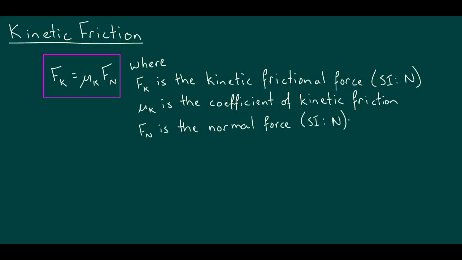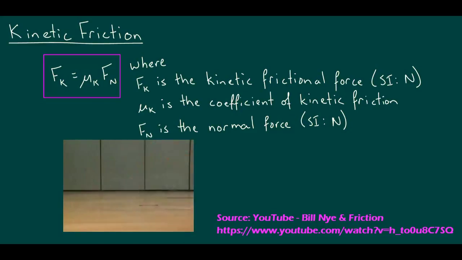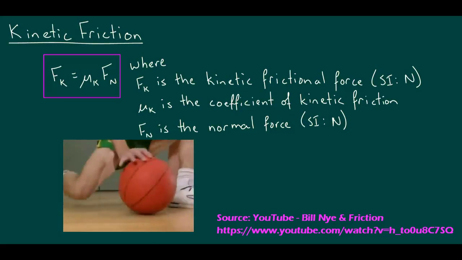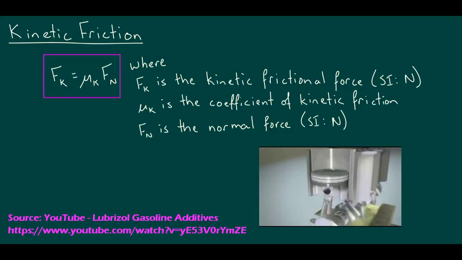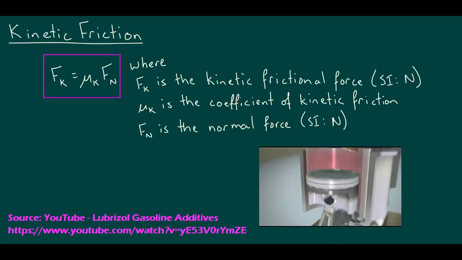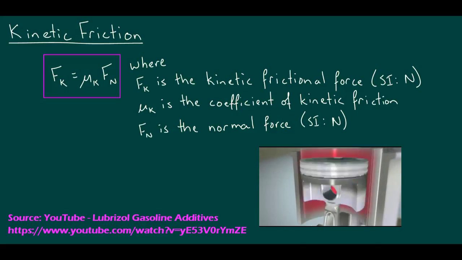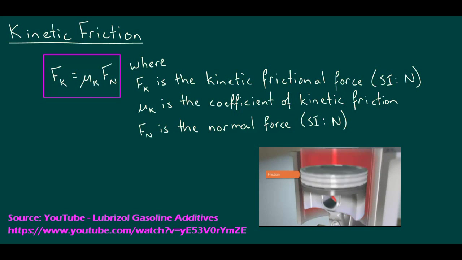Now, before we work on problems involving friction, it's important to note that values for friction forces and coefficients are inferred from the known forces that are applied and the resulting motion or lack of motion. For example, we know we haven't exceeded the limit for static friction as long as our running shoes grip the floor and our feet don't slip as we walk or run. Here we want more friction. Kinetic friction can be inferred from the amount of heat a car engine produces as the mechanical parts move past each other. This is where friction is less desirable, and we use lubricants to reduce the frictional coefficients.